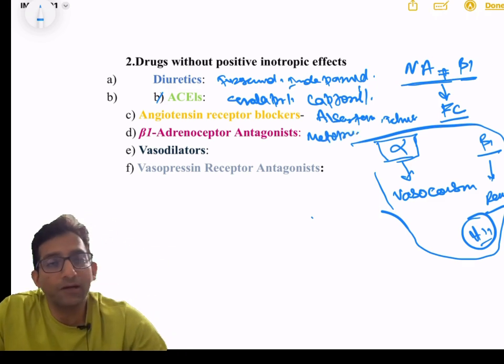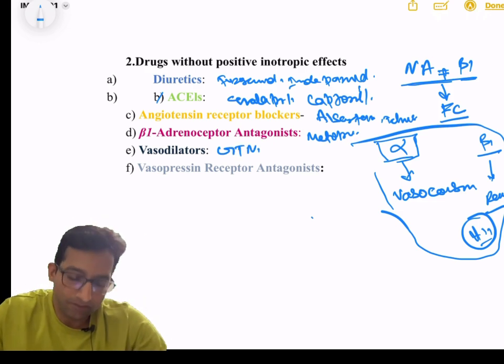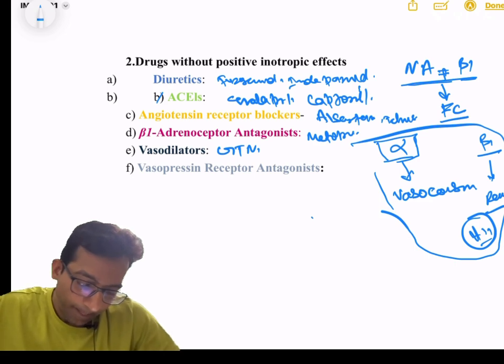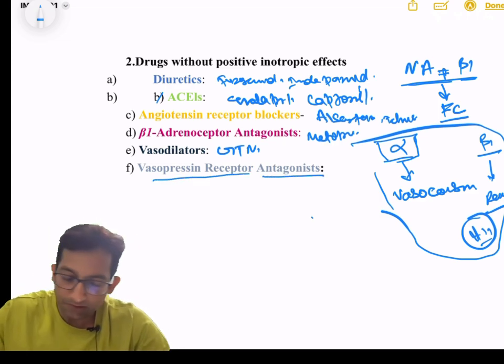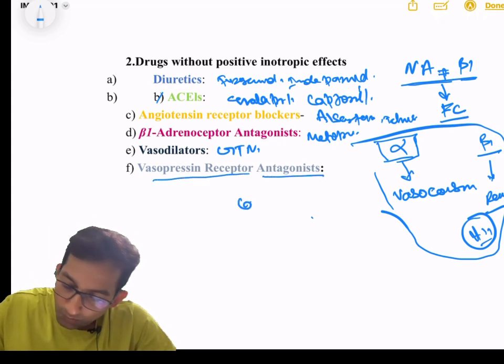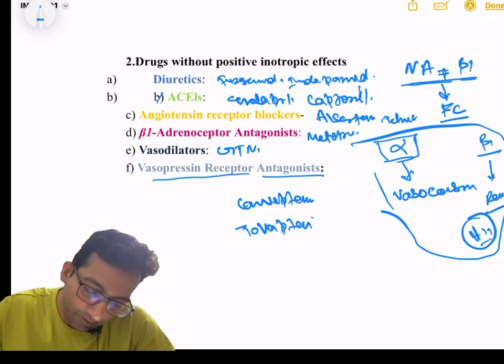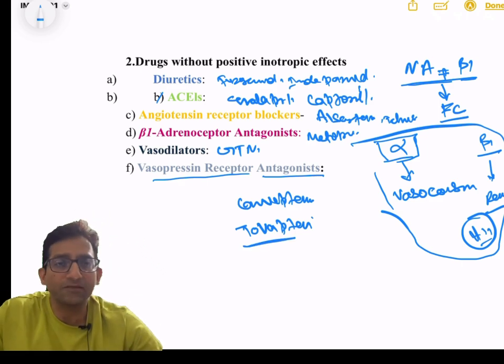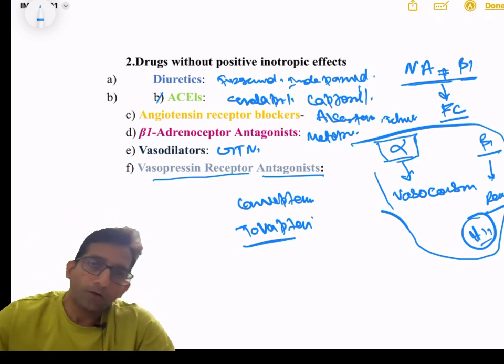Now, next one is the vasodilators we use, like GTN, glyceryl trinitrate. Nesiritide is a newer drug. Now, the last one is the vasopressin receptor antagonists, which are newer drugs, like conivaptan and tolvaptan. So, these all are the complete classification of the drugs we use in case of congestive heart failure. Okay, thank you.